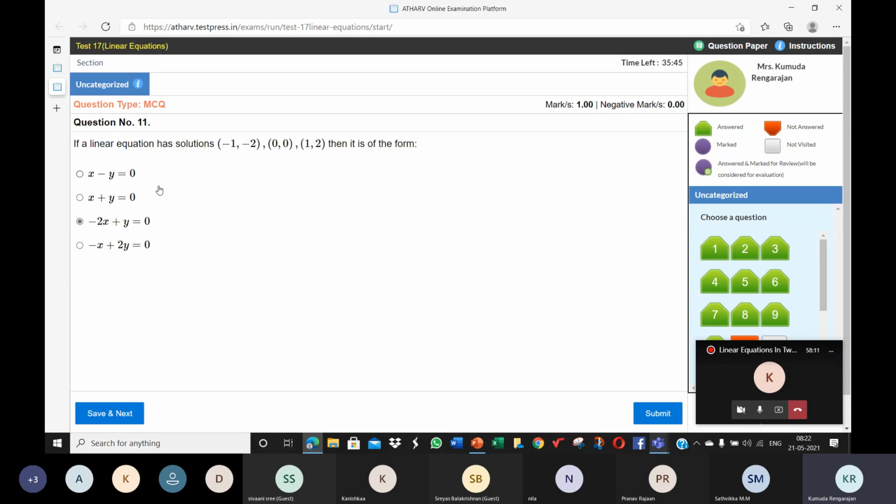If 1 point satisfies the equation, it doesn't mean that all the other points also will satisfy. You can reject an equation: when we tried 1 comma 2 with the first and second equations, they were not satisfied, so you can straight away reject. But for the fourth one, 0 comma 0 satisfies, so check the others also. Try 1 comma 2 there. Does it satisfy or no? No, 3 is coming.